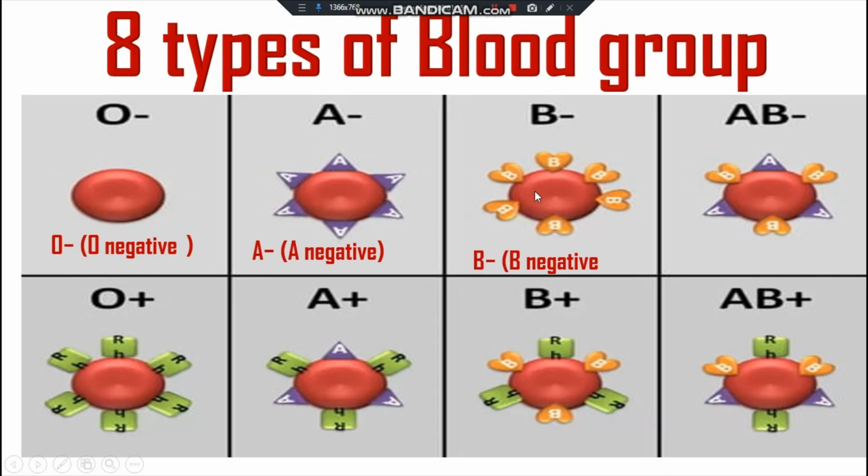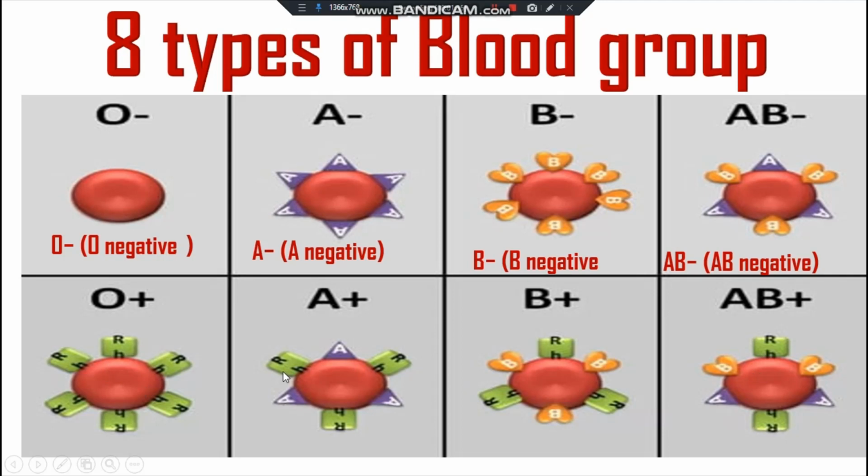So it is the B negative blood group. And here it is AB negative. AB negative means A and B antigens are present on the surface of the RBC, but Rhd antigen is absent. So it is the AB negative blood group.